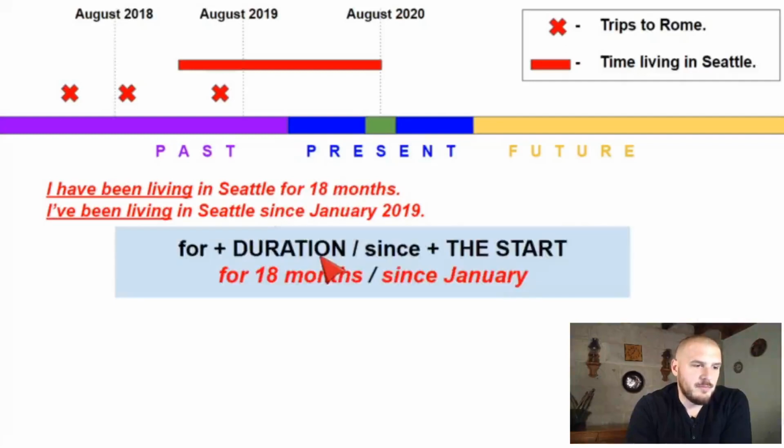So it's very important to remember that for is for duration and since is from the start. So we're talking about this continuous action, an action that started in the past and continues now. For example, I have been living in Seattle, okay? I can say for 18 months, the duration, or I can say since January 2019. So basically we're looking at the difference between durante, 18 meses, and desde enero, okay? So the difference between durante and desde, it's up to you which one you use.